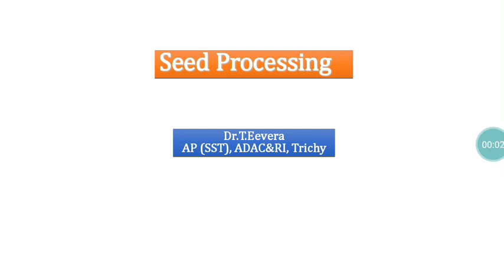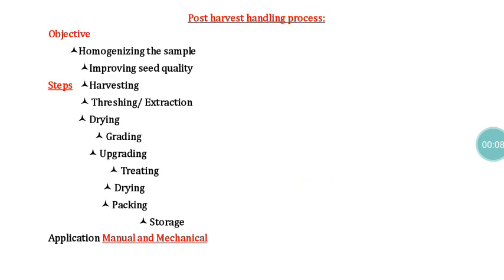Good morning. Today we are going to discuss another important area, that is seed processing. Seed processing plays a major role. Whatever material we harvest from the field will be of highly heterogeneous nature, because it will have material other than seed, like plant debris, mud balls, insects, damaged seeds, shriveled seeds, and chaffy material.